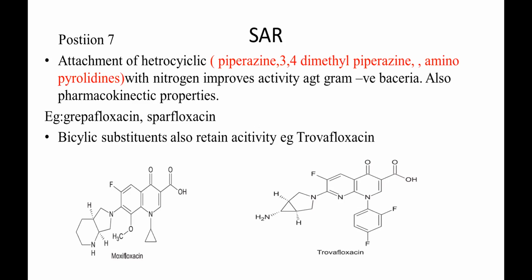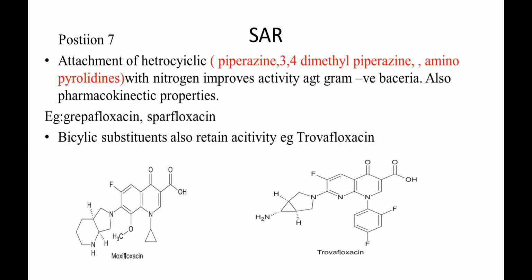Okay. So it can contain bicyclic substituents also, like in trovafloxacin. If you see trovafloxacin, it is a 3-membered ring and a pyrrolidine moiety. So pyrrolidine is fused to a 3-membered cyclic amino group.